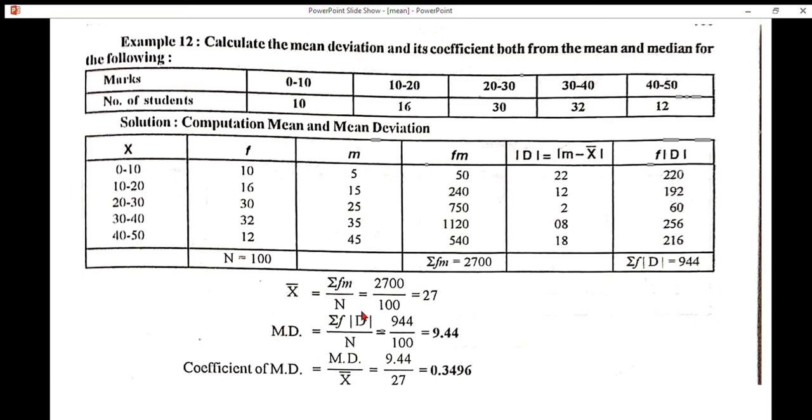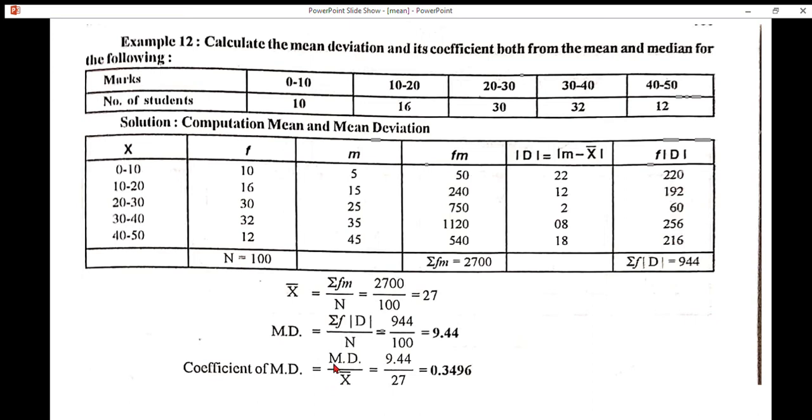Mean deviation is equal to summation of f modulus d by n. Substitute the values in the formula. It will be like this: summation of f modulus d 944 divided by n, that is total frequency 100. We get 9.44.